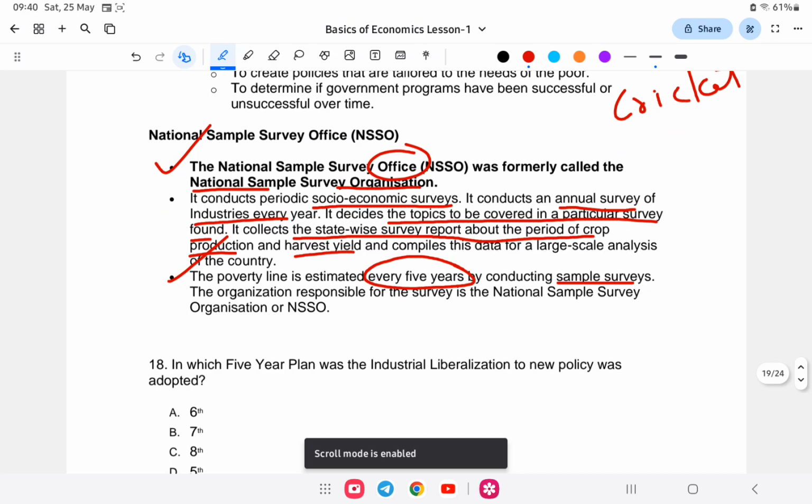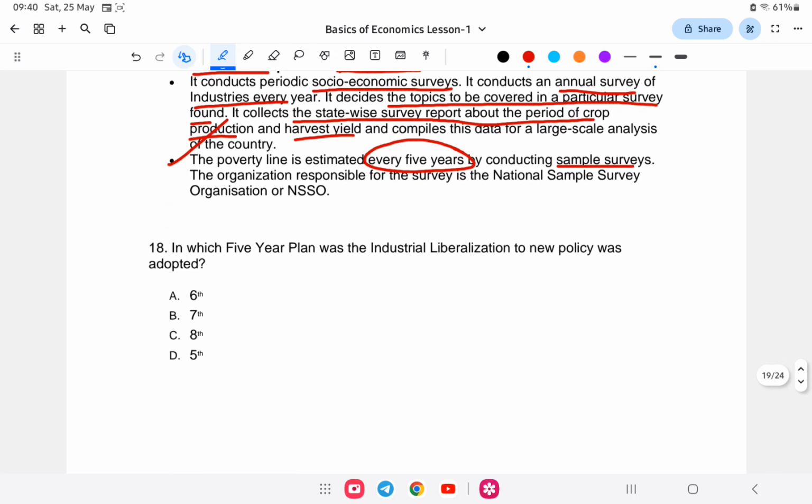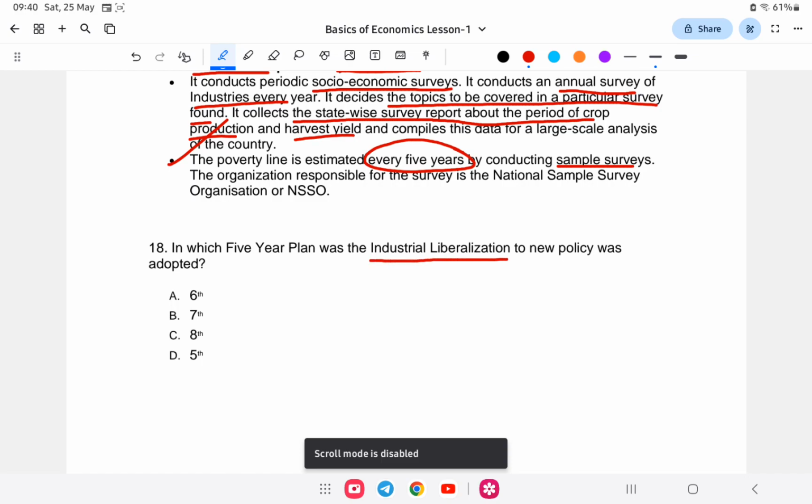So let us go to the next question. That is question number 18. In which of the following 5 year plans was the industrial liberalization new policy adopted? So we know that industrial liberalization was established in the year 1991.